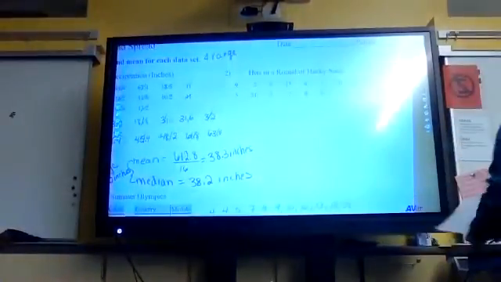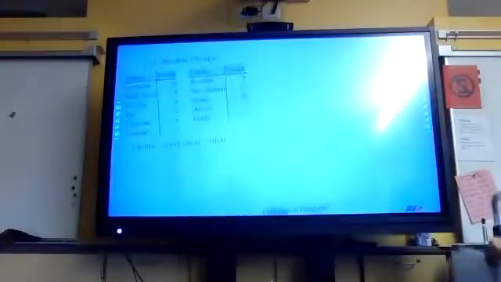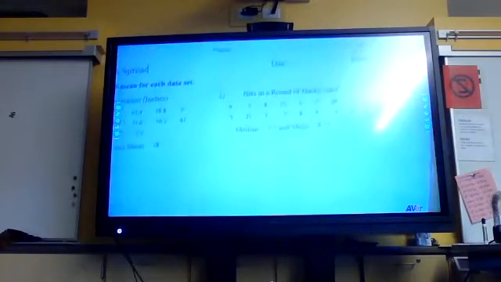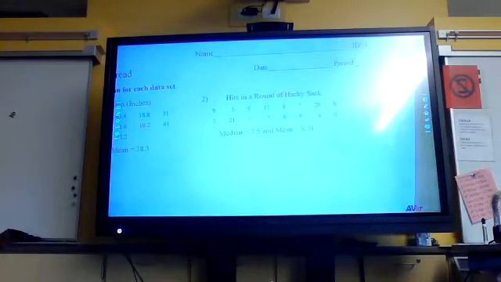All right, so let's take a look at number 2 here. So number 2 answers look like this. So the median is 7.5 and the mean is 8.31. Okay, let's go to the next one, number 3.